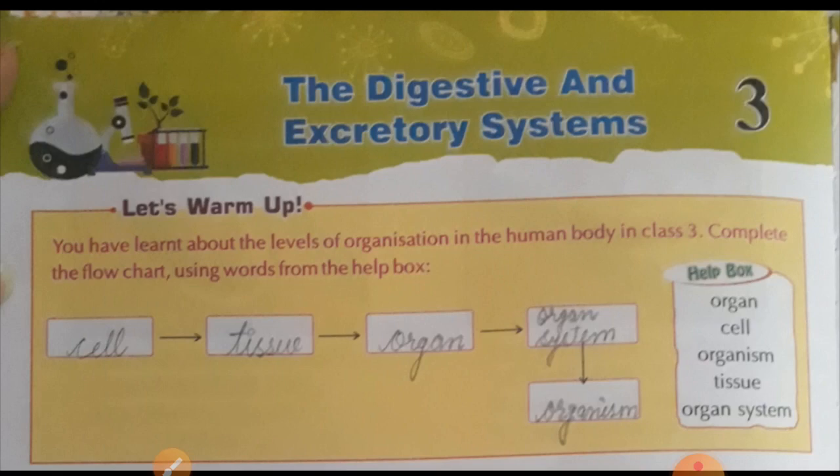In your third class, you have already learned about the organization of human body. You have to complete this flow chart by using these words, which are already given in your help box. You can see after cell I have written tissue, then organ. Means cells together make tissue, tissue together make organ, and the organs make organ system, and finally organism. So this is a flow chart of body organization.